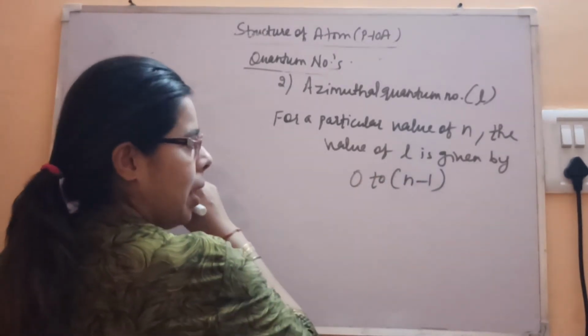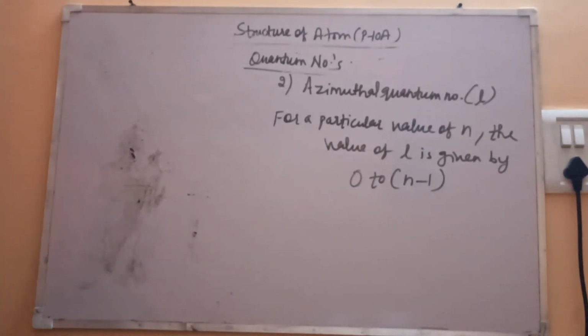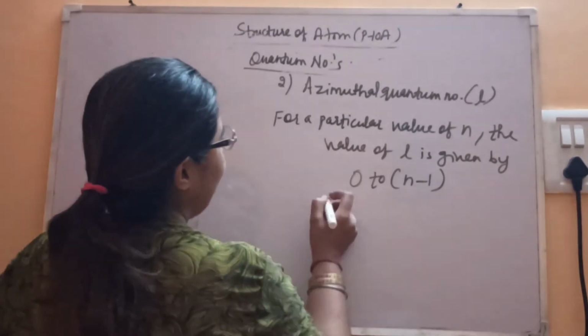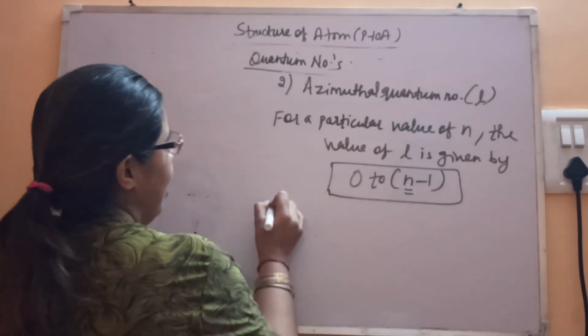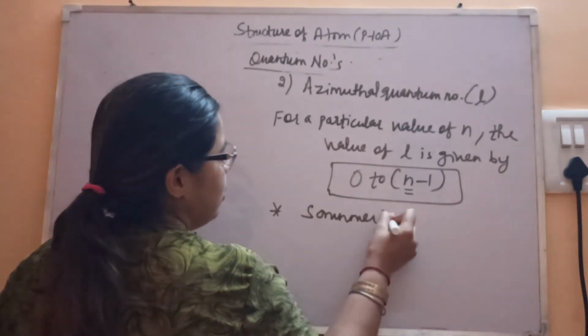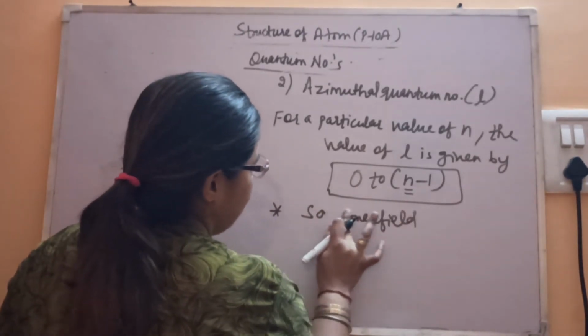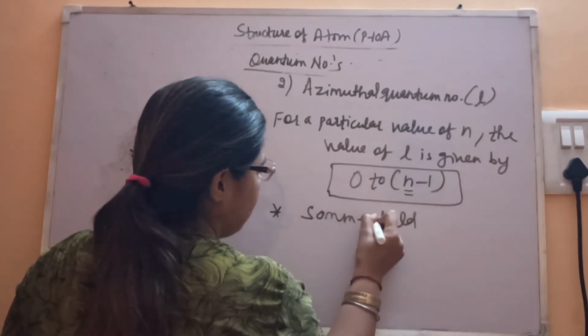Sorry, 2l plus 1 is for the magnetic quantum number. So 0 to n minus 1 is the range. This is the formula of l for a particular value of n, and this quantum number was given by Sommerfeld, who studied spectral lines.